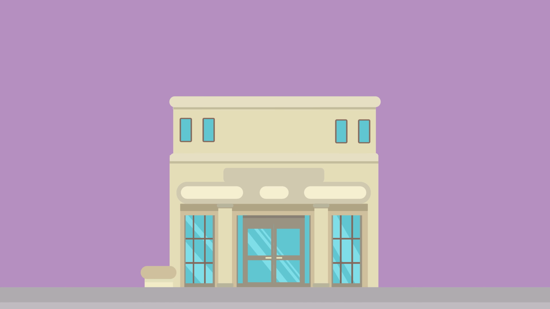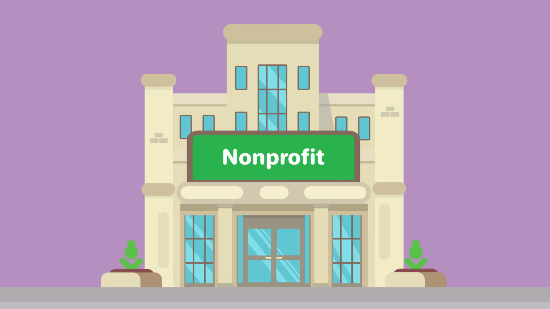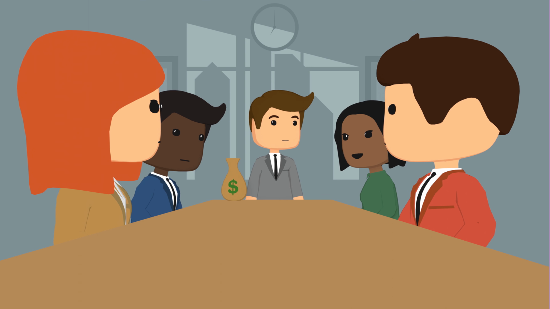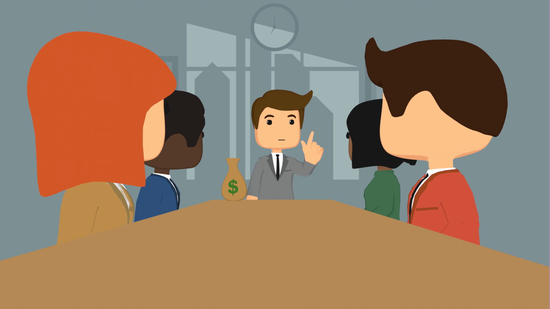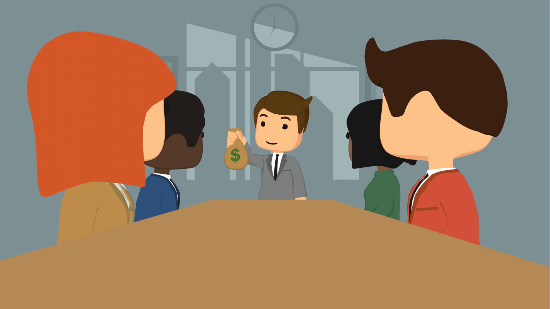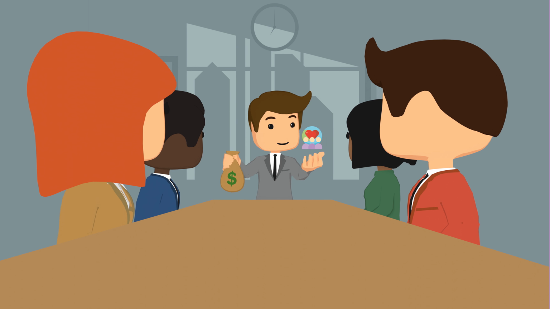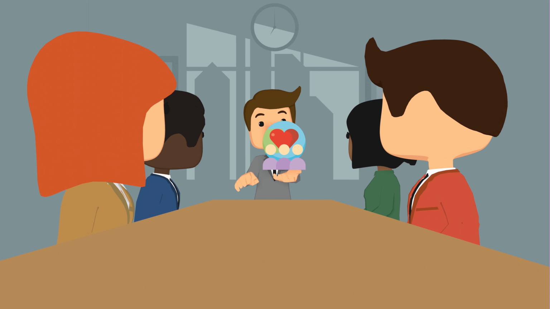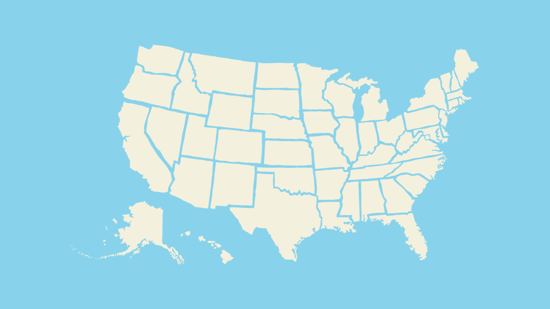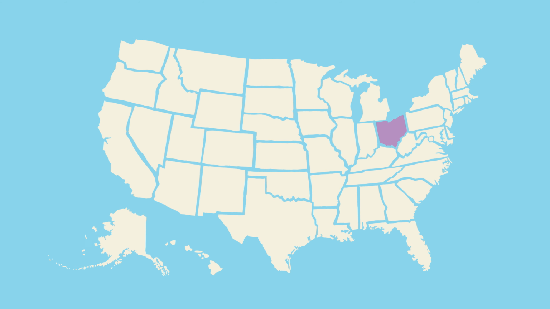How to form a 501c3 nonprofit corporation. A nonprofit corporation is purpose-driven, a company whose goal is not to make profit for themselves. Typically, they are an organization that wants to make money in order to help further a social cause or provide a public benefit. Let's get you started on the right path to forming a nonprofit corporation in Ohio.